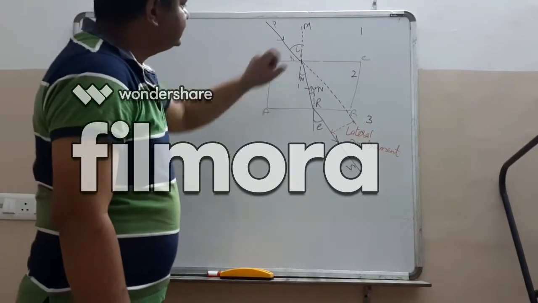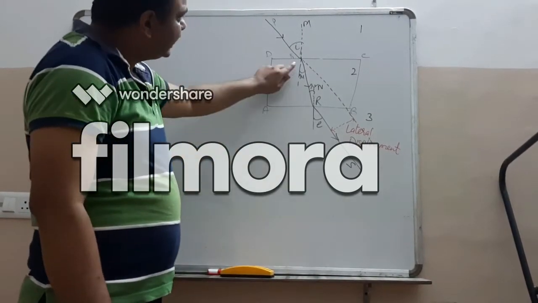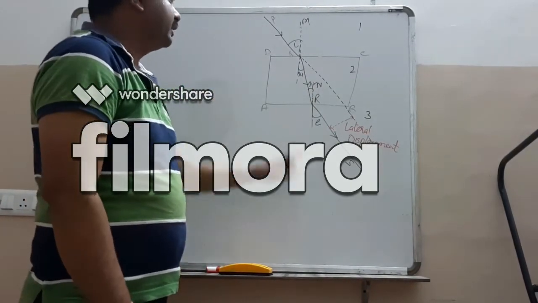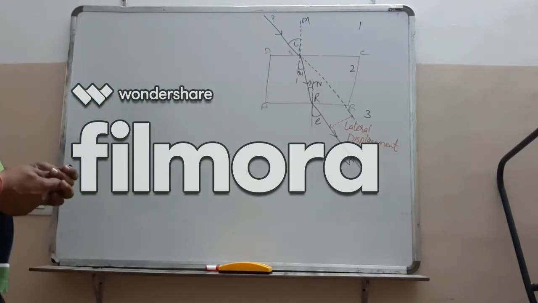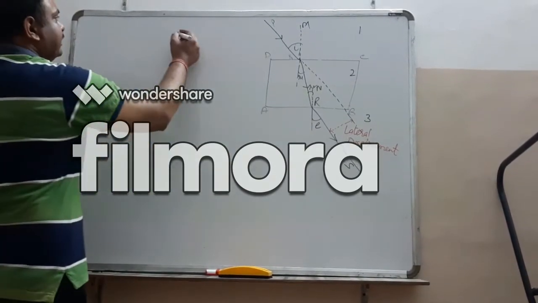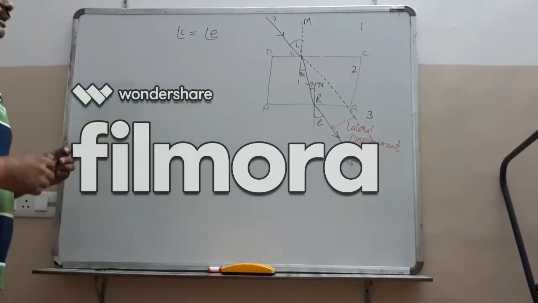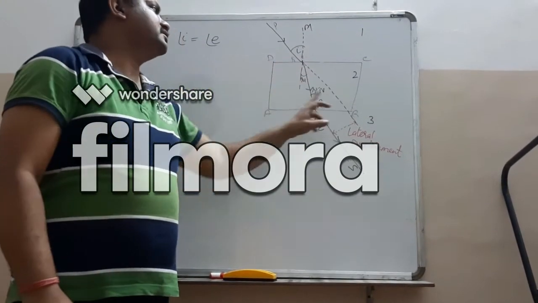This angle I is an angle of incidence. R1 is the angle of refraction. As both are normal, R1 is equal to R2. Angle E is an emergent angle, that is angle of emergence. Experimentally, we can prove that angle I is equal to angle E as DC is parallel to AB.